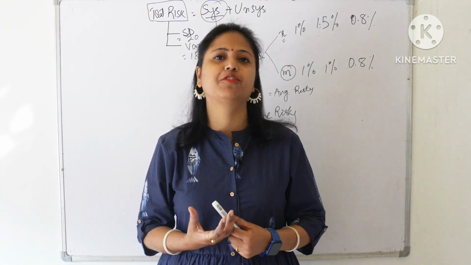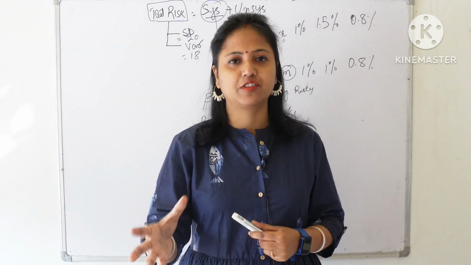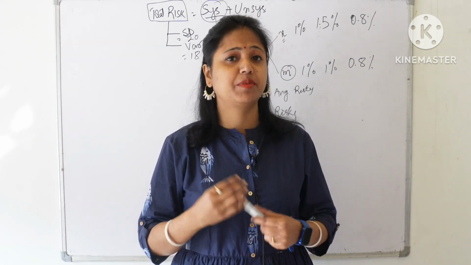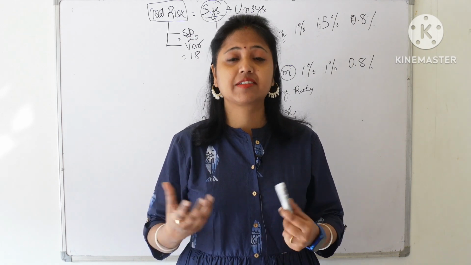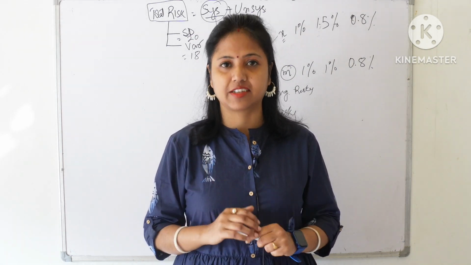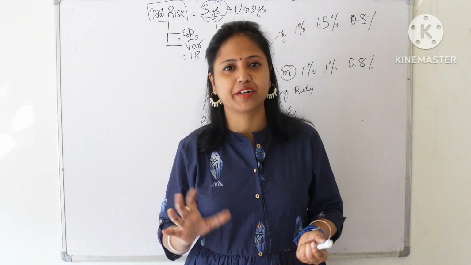So this is the interpretation of beta, and my dear friends, now you understand how important beta is if you have to know the riskiness of the share or the security. Because if beta is equal to 1, it goes with the market. If greater than 1, it is very risky. If less than 1, it is less risky. So I think that gives an idea about what is beta.